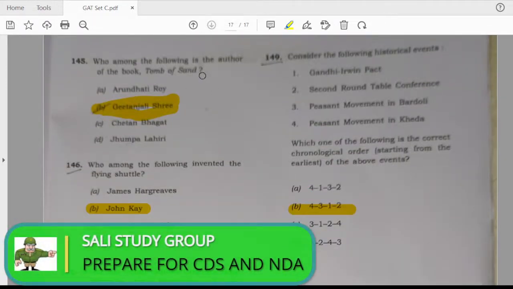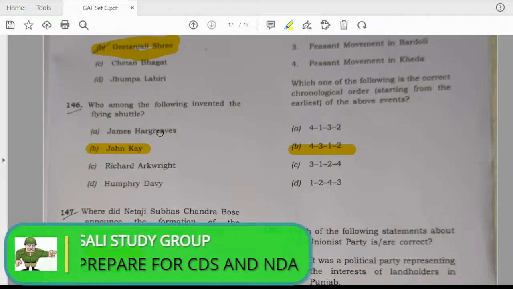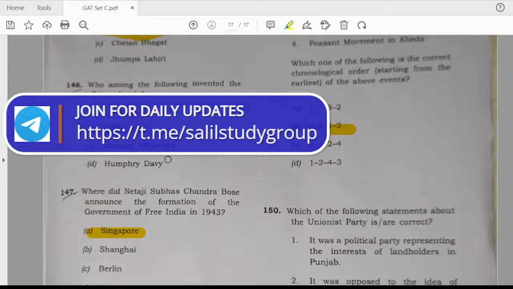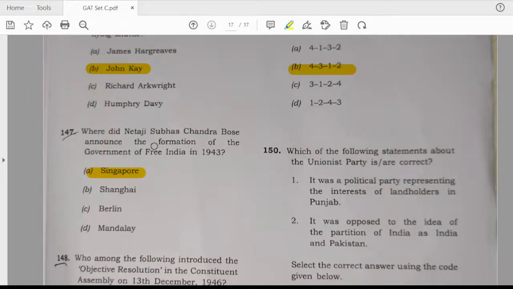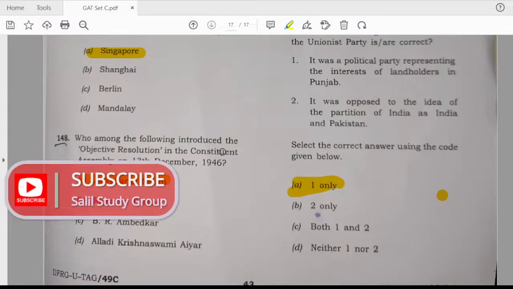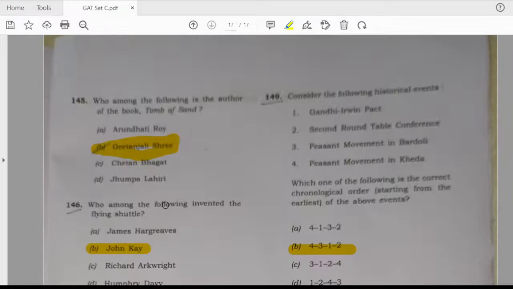145. Who among the following is the author of the book Tomb of Sand? Gitanjali Shri is the answer B. 146. Who among the following invented the flying shuttle? Answer is John Kay, B. 147. Where did Netaji Subhash Chandra Bose announce the formation of the Government of Free India? Answer is A. Singapore. Who among the following introduced the objective resolution in the Constituent Assembly on 13 December? Answer is A. Jawaharlal Nehru.